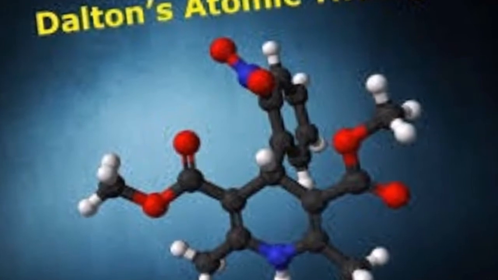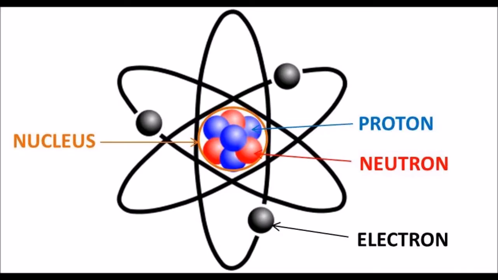Now let's discuss the structure of an atom. An atom consists of two parts: A, the nucleus, and B, the extranuclear region or the extranucleus. The nucleus is situated in the center of an atom. All the protons and neutrons are situated in the nucleus. Therefore, the entire mass of an atom is almost concentrated in the nucleus. In the extranuclear region, there are electrons which revolve around the nucleus in orbits of fixed energies. The electrons, protons, and neutrons are also called the fundamental or subatomic particles of the atom.